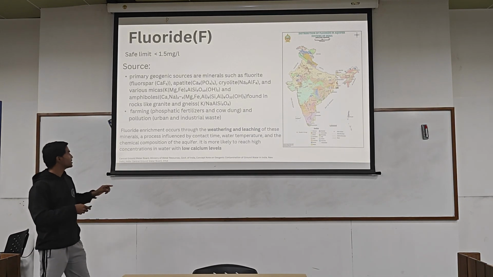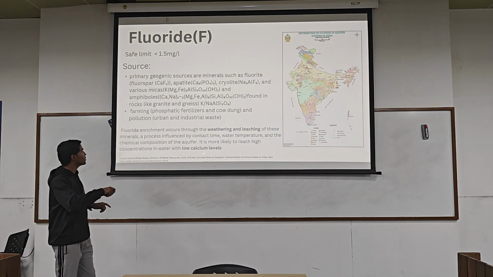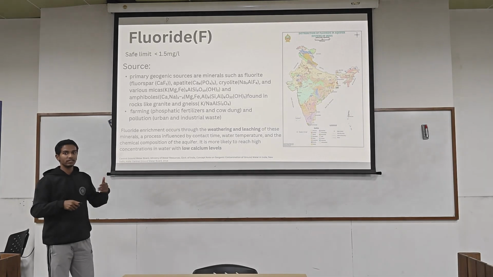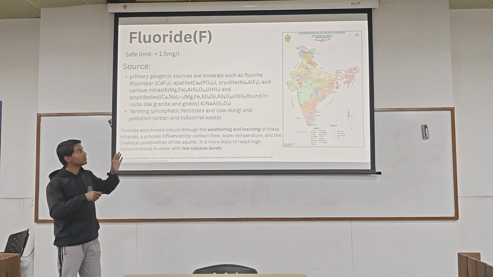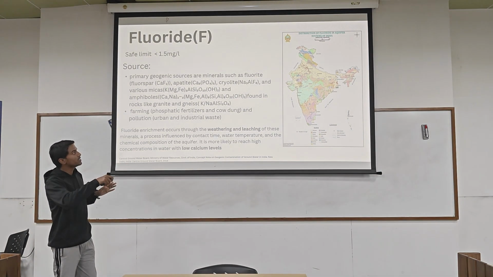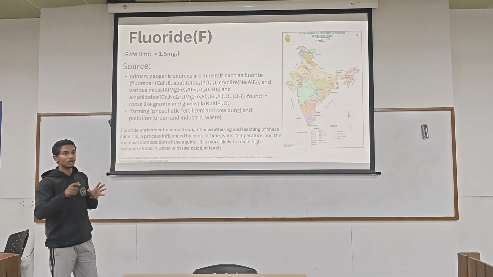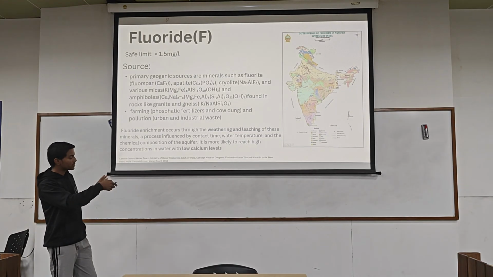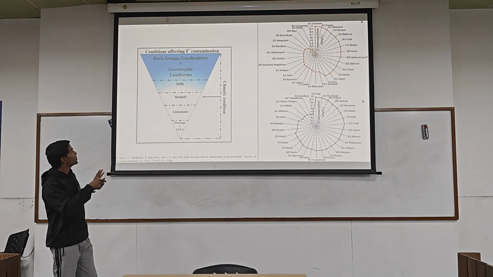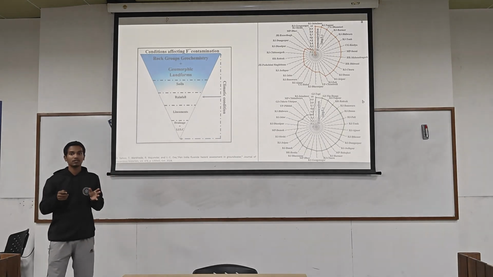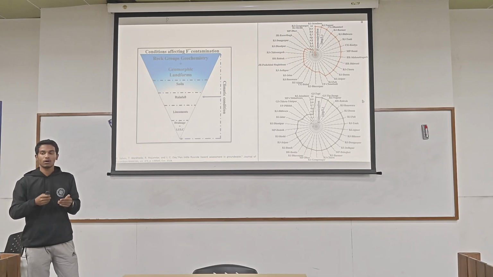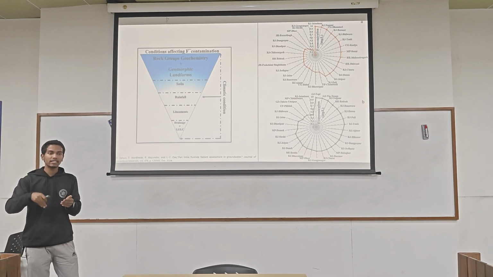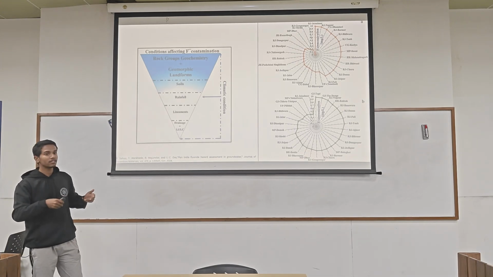Also, you will see that low calcium levels are an indicator that your fluoride contamination is high. And if you see the India map, these arid regions are very much affected by fluoride concentration. Why? Because in these regions groundwater availability is low, so the water penetrates very deeply, I will explain it in the next slide.